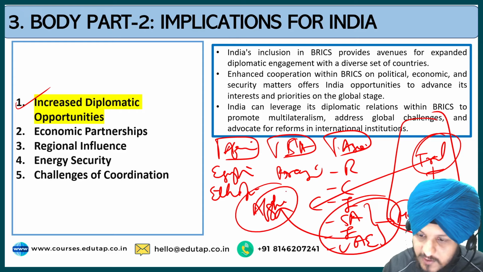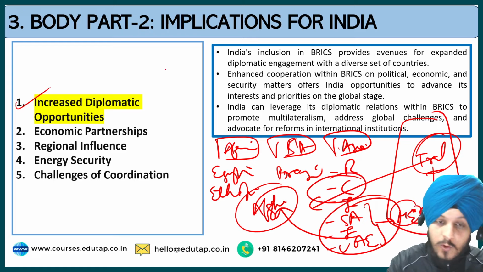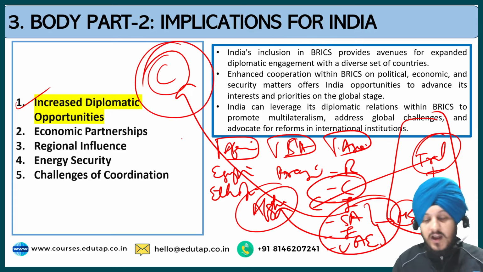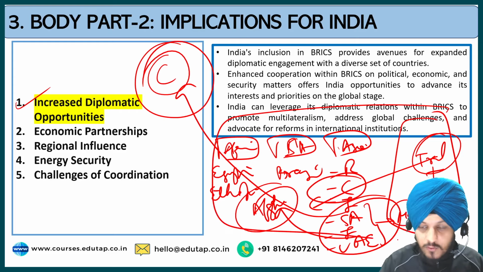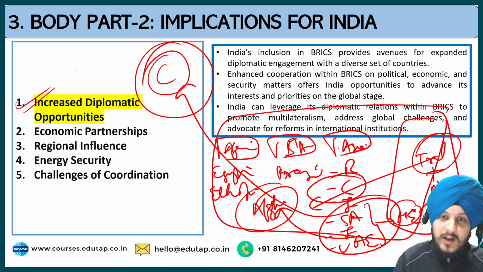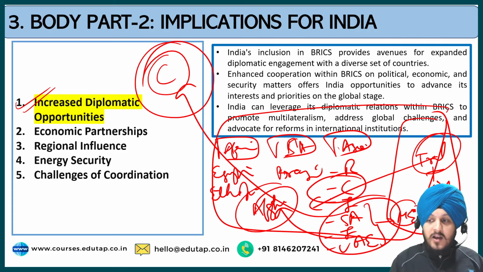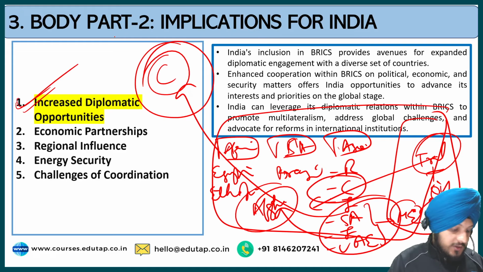Now BRICS also gives us a chance to have dialogue with China, since we do not have good relations with China. So what we have is BRICS, and we can talk to China on this platform and improve our diplomatic relations with them in order to bring better deals on the table. So that is how you have to understand these points about how it offers more diplomatic opportunities for India in order to discuss a better cooperation on political, economic, and security matters to advance its interests and priorities on the global stage. So I hope you have understood this point.